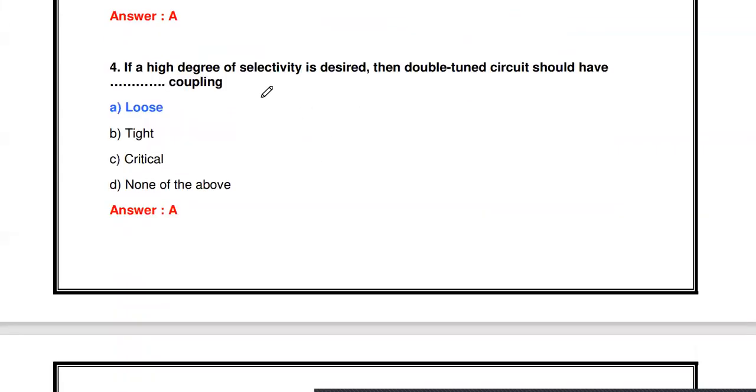Then the next one: if a high degree of selectivity is desired, the double tuned circuit should have dash coupling. There are different couplings: loosely coupled, tightly coupled, and critically coupled. Depending upon the coupling coefficient, we can classify the coupling into loosely coupled, tightly coupled, and critically coupled circuits. If a high degree of selectivity is desired, then the double tuned circuit should have loose coupling.